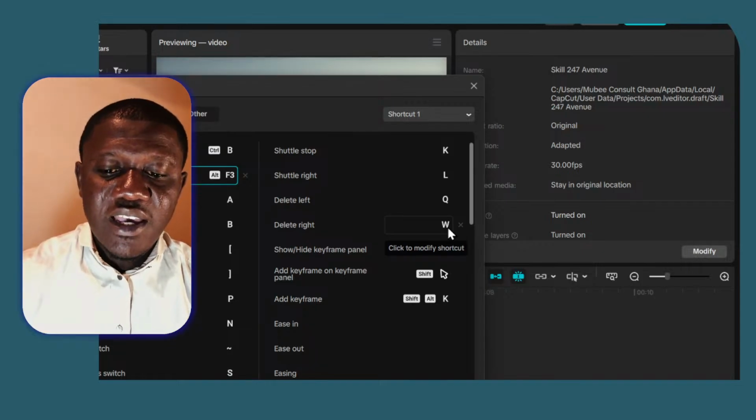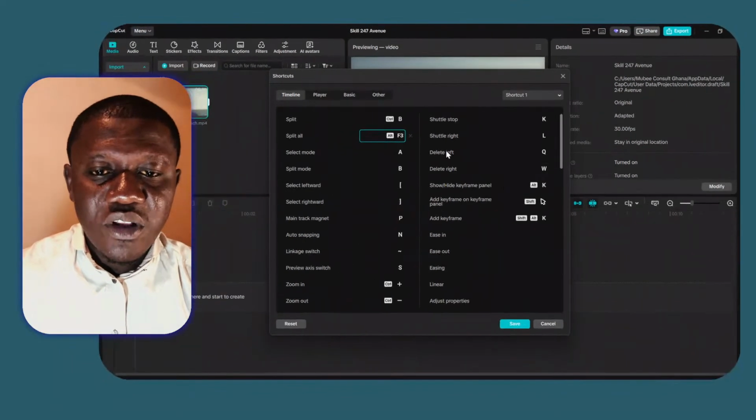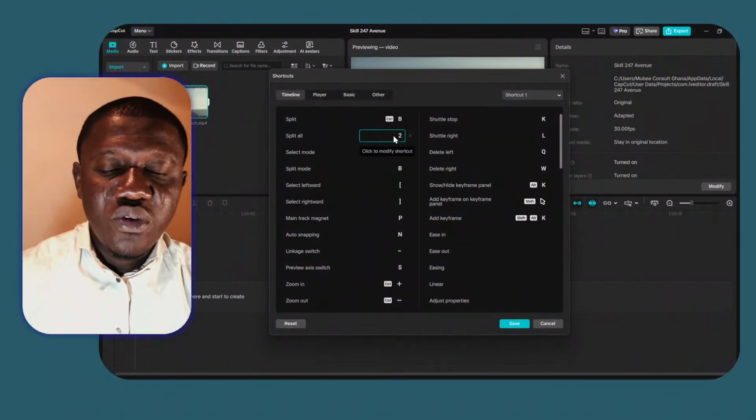And when I move forward again, now that I configured my keyboard to shortcut keys, and tap on 2, it will automatically split. And when I move forward again and tap on Q, it will automatically take off any spots that I've already selected.